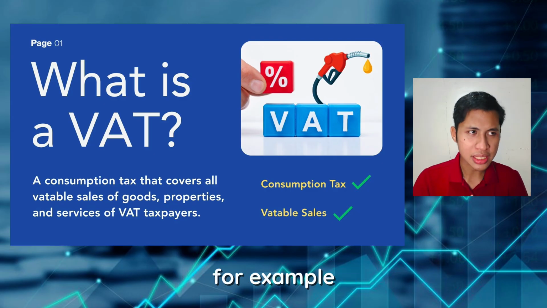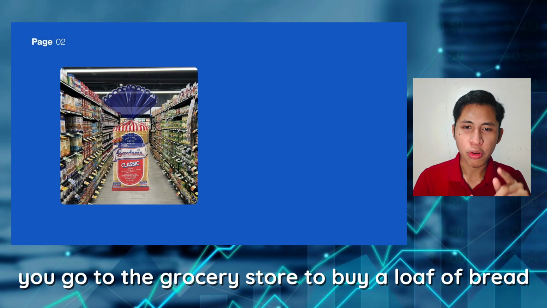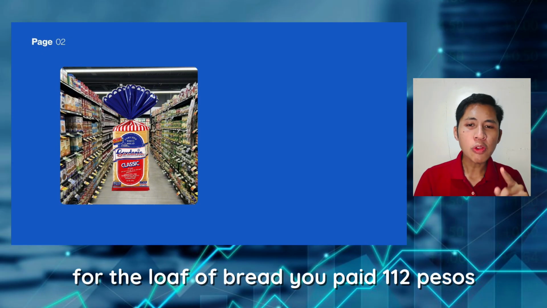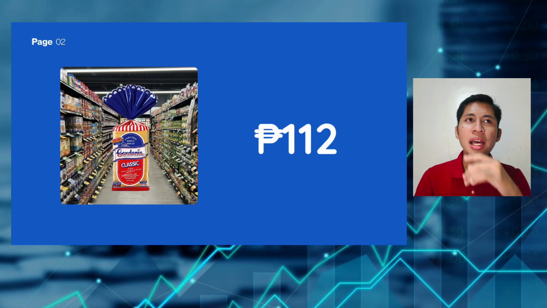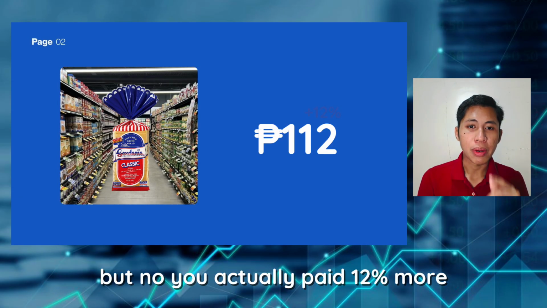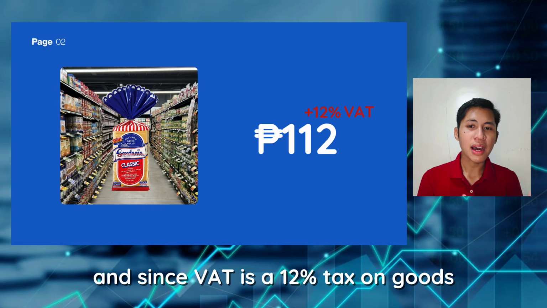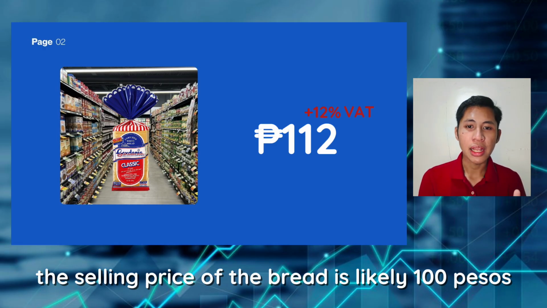For example, you go to the grocery store to buy a loaf of bread. For the loaf of bread, you paid 112 pesos. Now, you may think you only paid for the loaf of bread. But no, you actually paid 12% more because that loaf is actually subject to VAT. And since VAT is a 12% tax on goods, the selling price of the bread is likely 100 pesos.